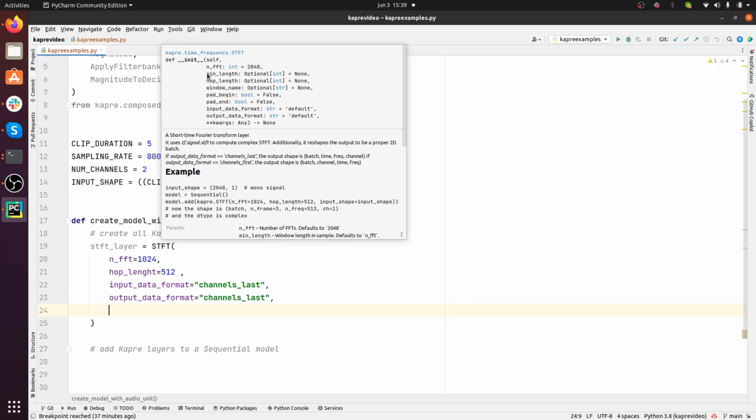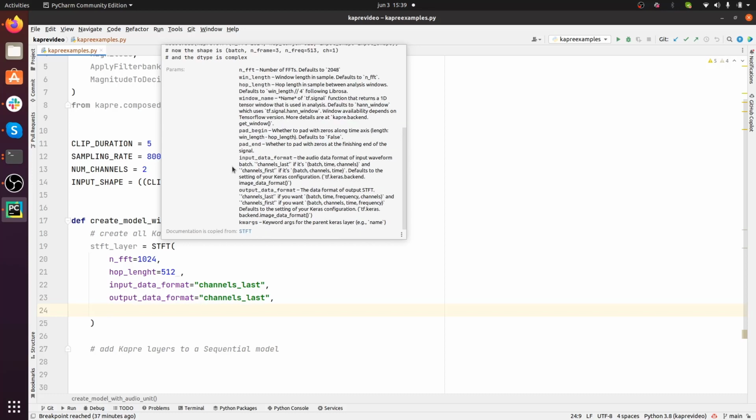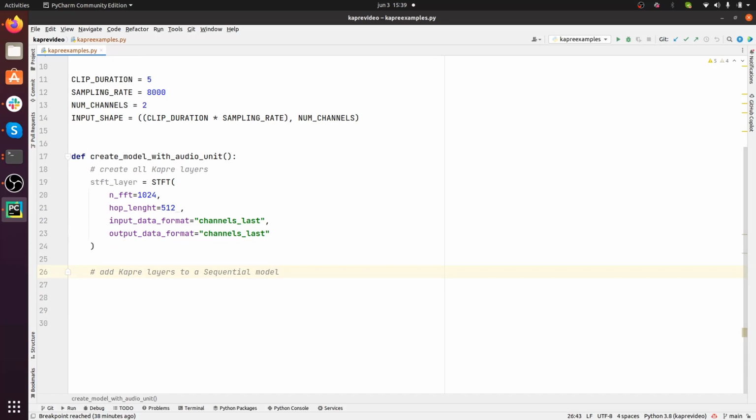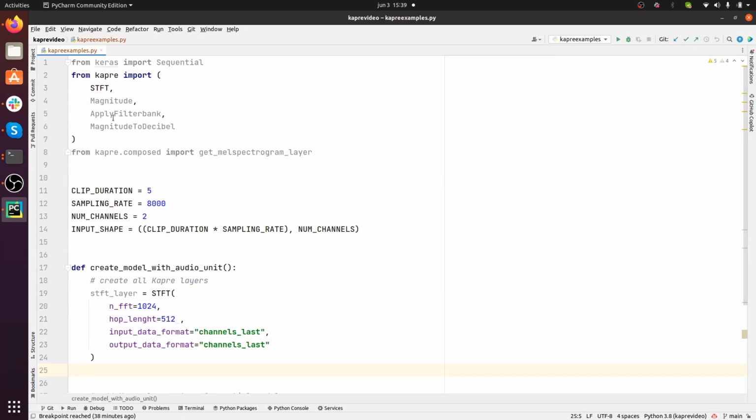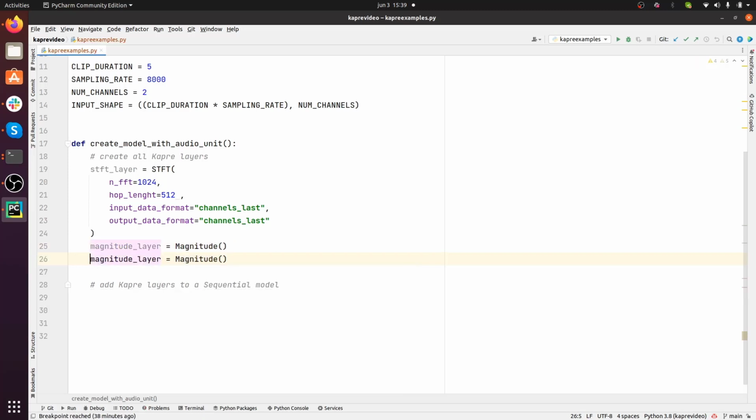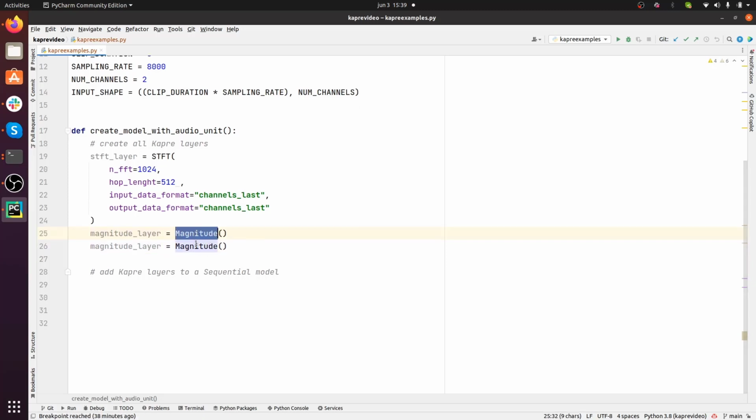I mean, of course, there are other parameters like the win length, the window name. So if we want to use, for example, a Hann type of windowing, and then pad begin, pad end, but this is too much detail. We don't want to get into that level of detail. Okay. So now we have the STFT layer. Next thing, we want to create a magnitude layer. Now, for this, we just need to instantiate Magnitude, and that's it.